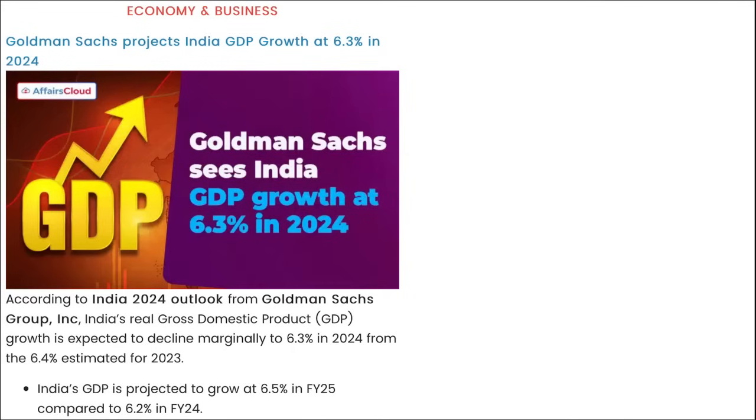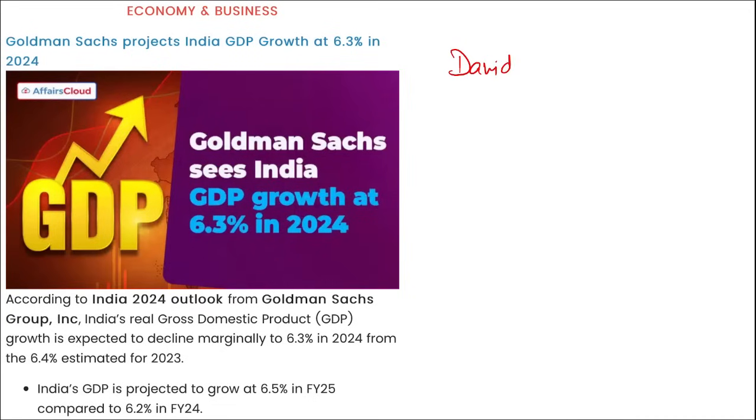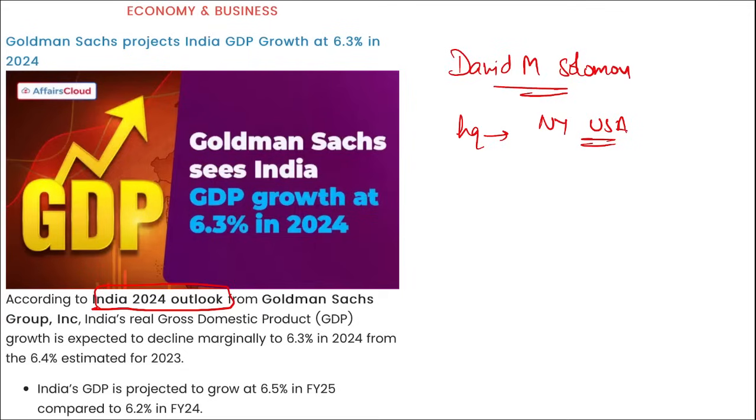Next, if we talk about Goldman Sachs, who is the chairman and chief executive officer here? David M. Solomon is the chairman and chief executive officer. The headquarters of Goldman Sachs is in New York, USA. In the India 2024 outlook from Goldman Sachs, India's GDP growth is expected to decline marginally to 6.3% in 2024 from 6.4% estimated for 2023.